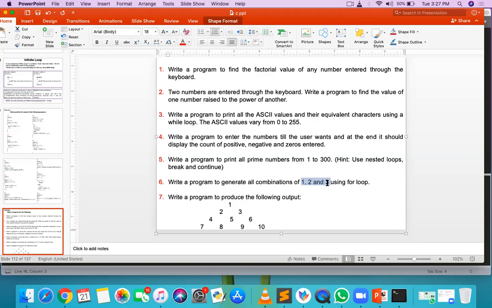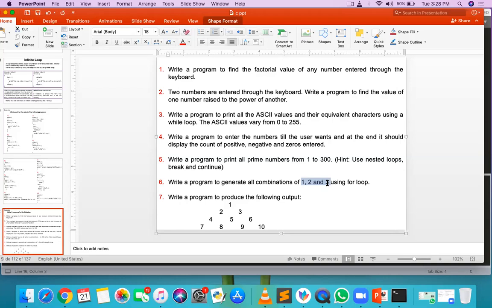So how many combinations in total of 1, 2, 3? Do you know permutation and combination, have you studied them in mathematics?